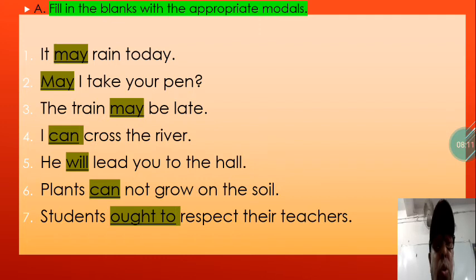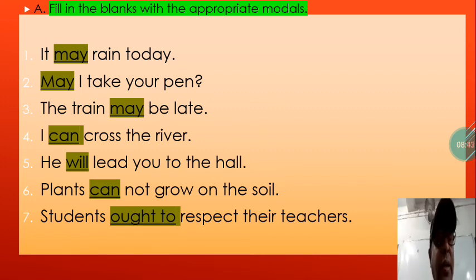Here it is showing some kind of activity that can be done by someone, that someone will help you. Plants cannot grow on the soil. Here can is showing the ability of the soil, that it has no capacity to grow plants.